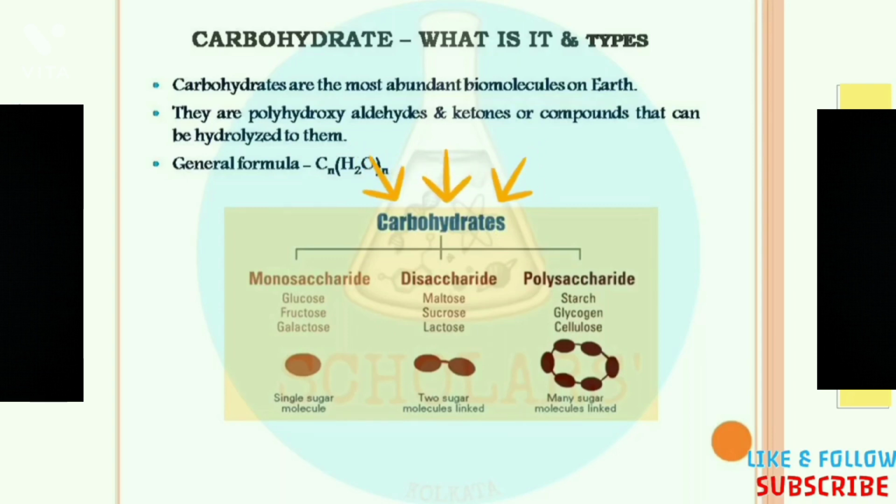For the disaccharide, di means two, so two sugar molecules are linked with each other by a specific bond that we'll discuss later in this video. Examples are maltose, sucrose, lactose, etc. Polysaccharide means many sugar molecules, that is, more than two sugar molecules linked with each other. Examples are starch, glycogen, cellulose, etc.